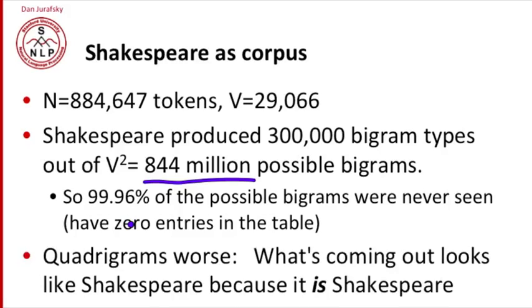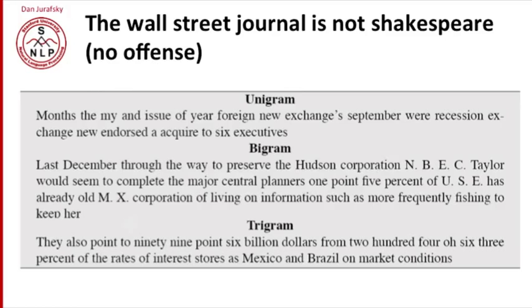So that's just bigrams. Quadrigrams are even worse. The reason those quadrigrams looked like Shakespeare is because those were actual Shakespeare sentences, because following any particular quadrigram, really only one possible word could occur in such a small corpus as Shakespeare. We can see that if we look at a different corpus like the Wall Street Journal. Here are some trigram sentences from the Wall Street Journal. They also point to $99.6 billion from 204.06, 3% of the rates of interest stores as Mexico and Brazil on market conditions. Well, that sounds like the Wall Street Journal.